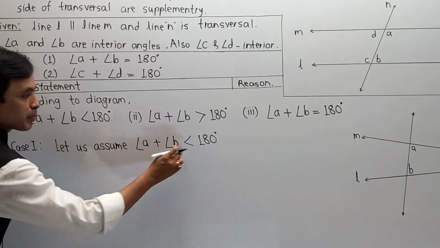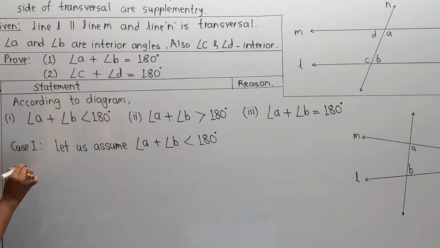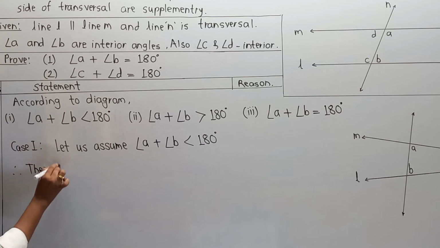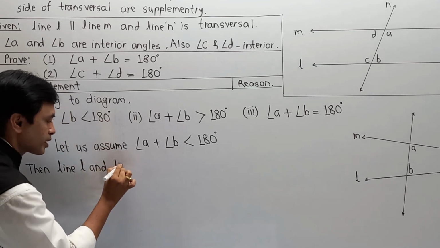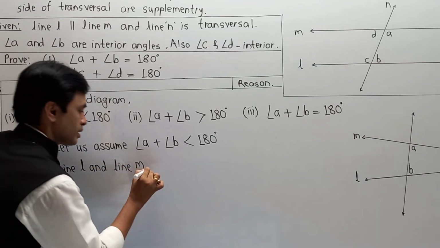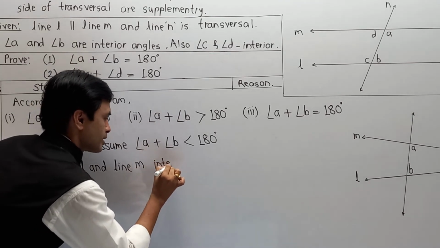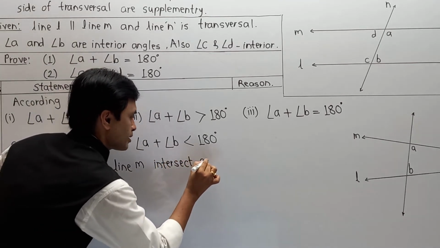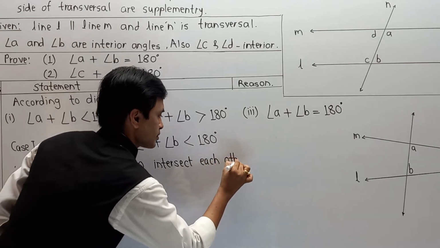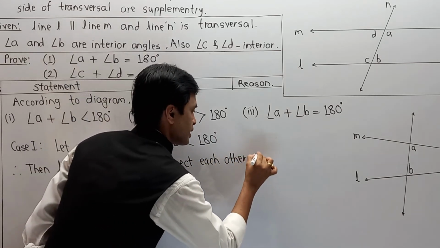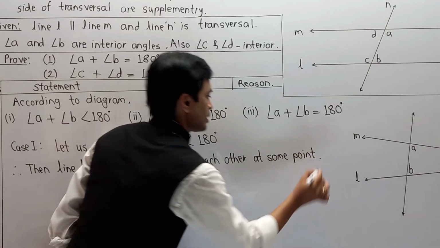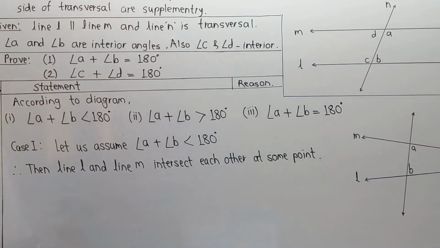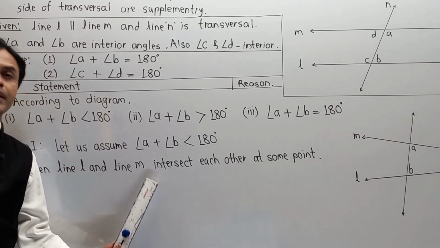Let us assume angle A plus angle B is 180 degrees. Then line L and line M intersect each other at some point. Definitely line L and M will intersect each other at some point. But it is given that line L and line M are parallel.